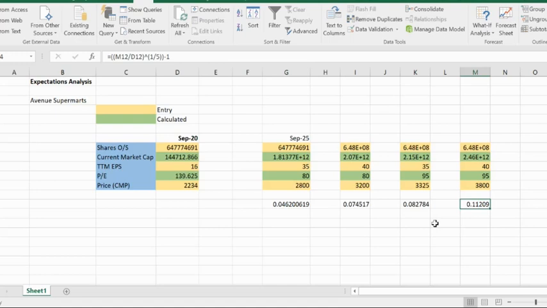According to my analysis, there is a good chance that DMart can fall in either of these four categories. The probability of it falling in the first category, the PE of 80 and low TTM EPS, is low, and the probability that it will fall here is high. So I would say you can expect anywhere between 5 to 11% CAGR if you invest at this price.